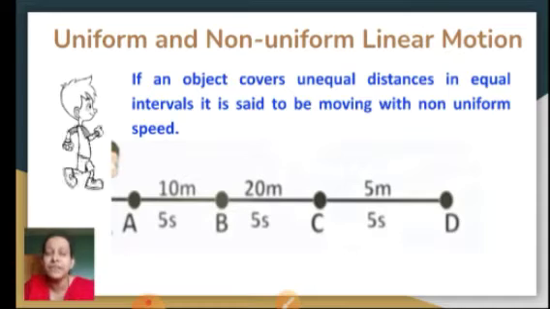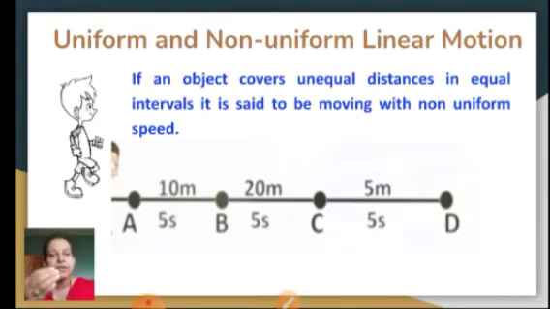So if you try to find out average speed here, average speed will be 10 plus 20 plus 5, which comes to 35, and 5 plus 5 plus 5 is 15 seconds. So you will get the answer in decimals, right? So average speed also differs from the speed at every path. Fine. So this is regarding non-uniform motion.